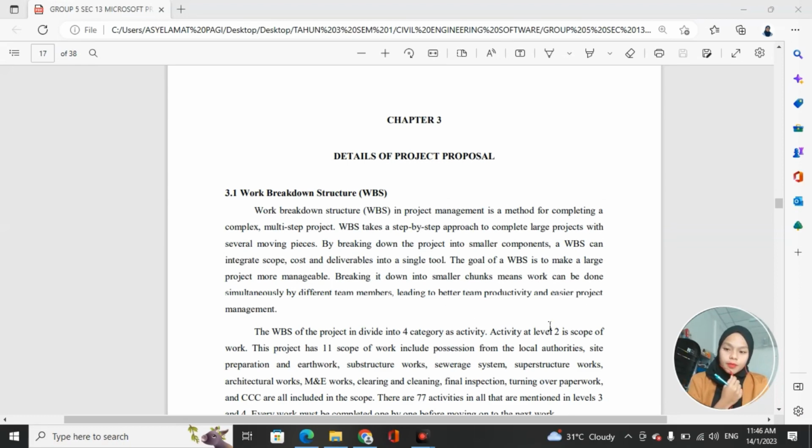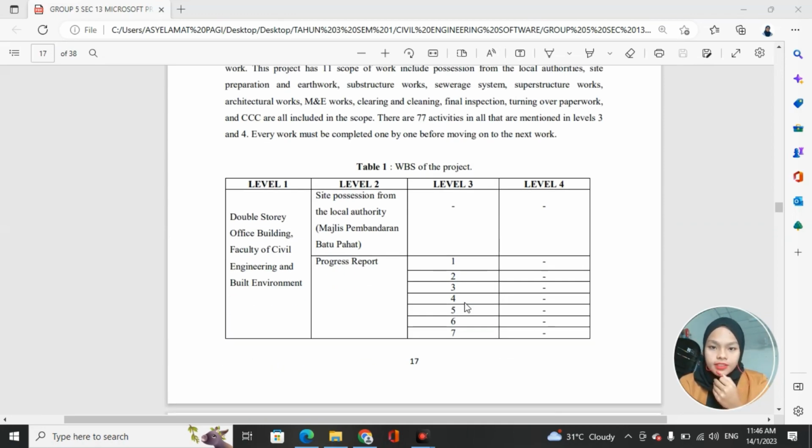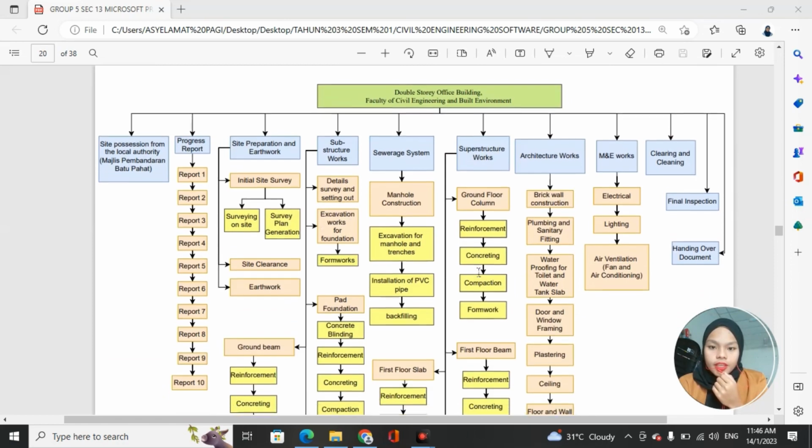Hi, my name is ASYIKIN Mohd AZAHARI, and I will explain about chapter 3, detail of the project proposal. Okay, so in this project we have the WBS, which is work breakdown structure. We have it in the table and also in the flowchart. Okay, this is in the flowchart.